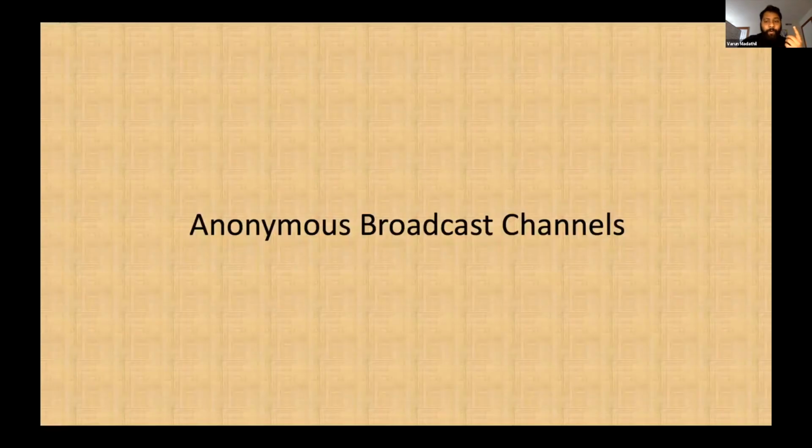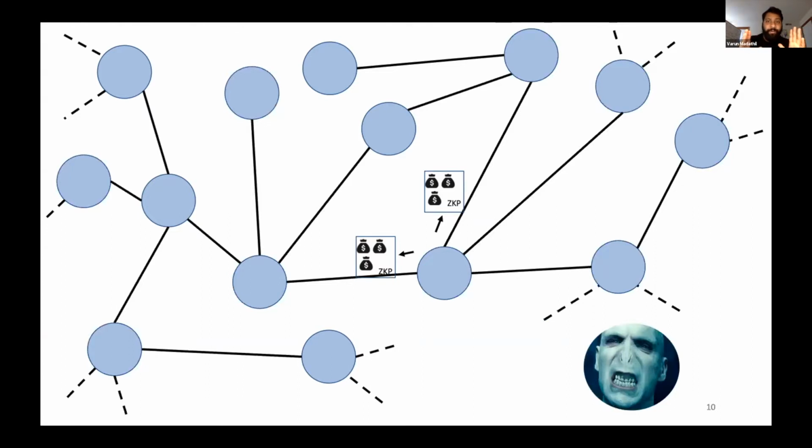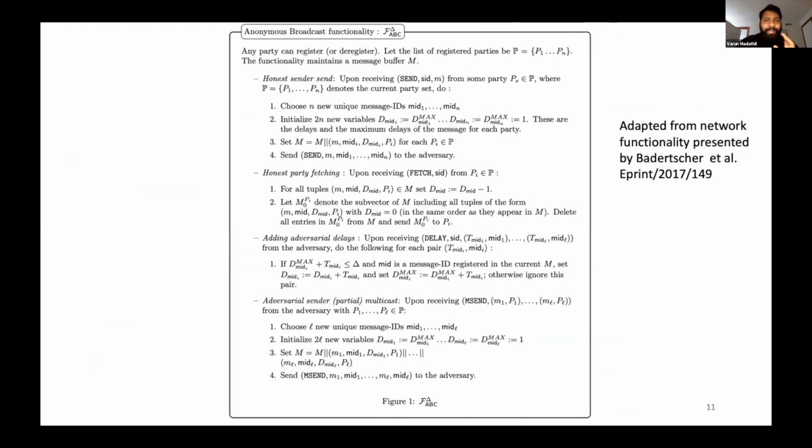Okay. So now, what are the anonymous broadcast channels that I described earlier? With anonymous broadcast channels, the adversary does not know the source of the message. The adversary, monitoring the network, can see that there are so many blocks getting broadcasted, but has no idea who is creating each block. In a little bit more detail, I want to present the anonymous broadcast functionality. This is adapted from the network functionality presented by Madathil et al. in a paper called Bitcoin as a Transaction Ledger: A Composable Treatment.